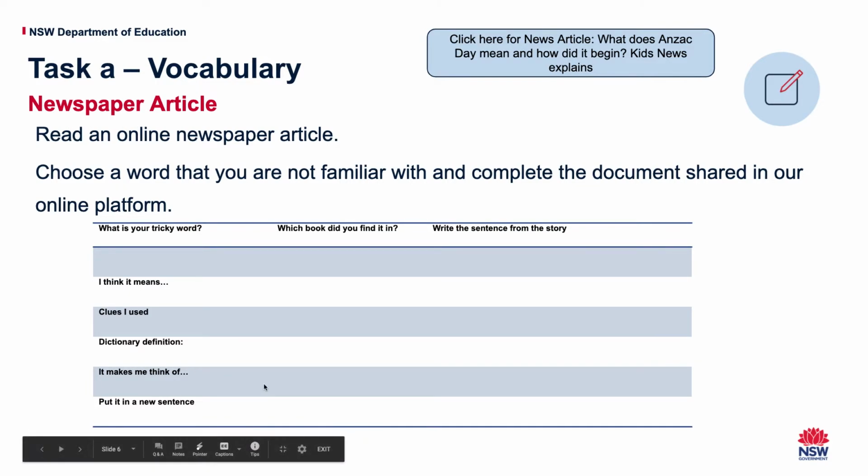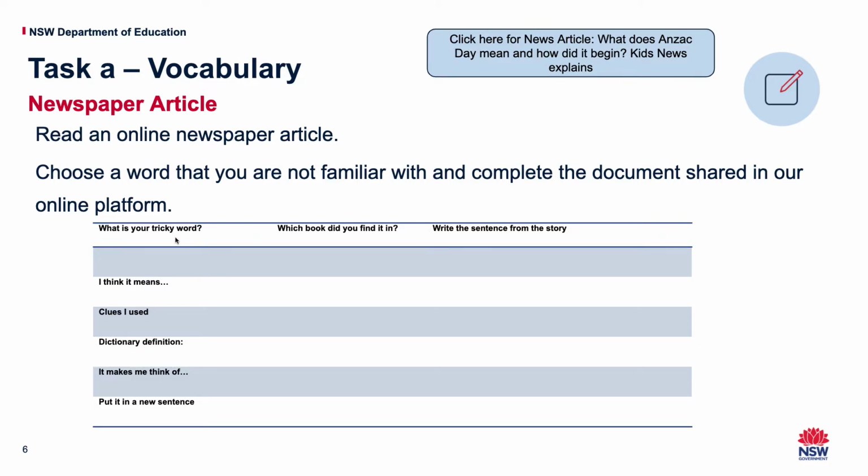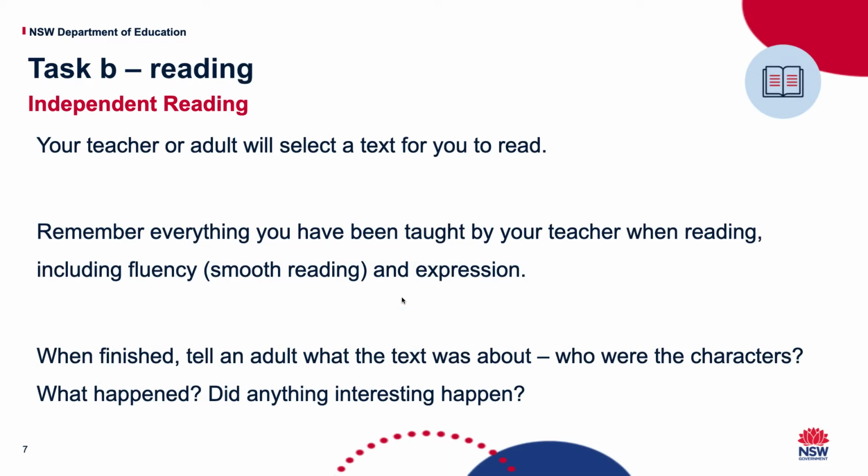I want you to write them down in here. Write a sentence from the story. Which book did you find it in? And what's your tricky word? Now, it says which book, but it's a news article online. So just write the online source. Over here, this is kids news. So you'd write kids news. Okay, that's your vocabulary activity.